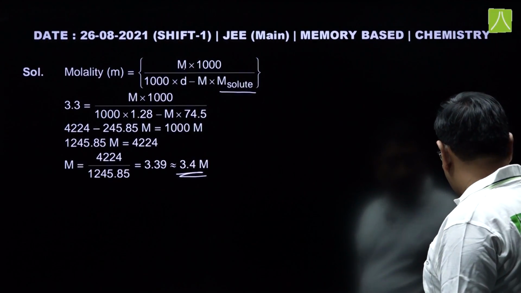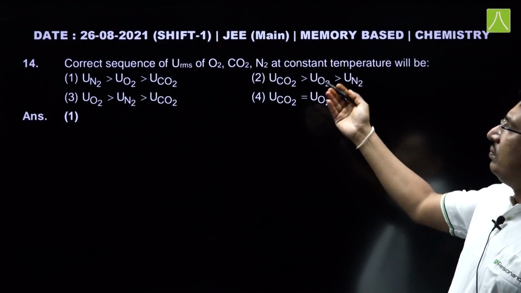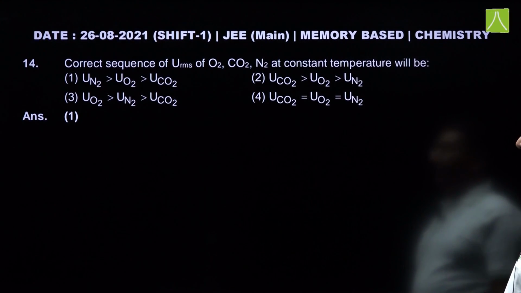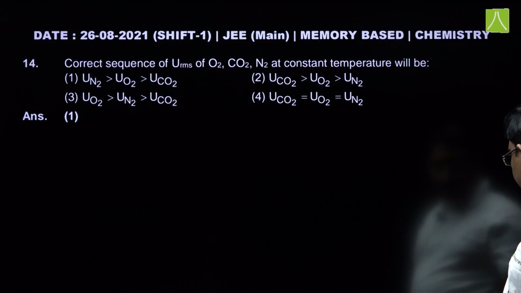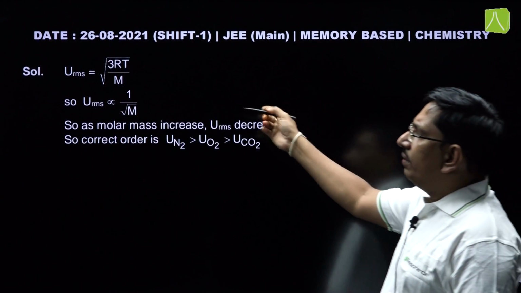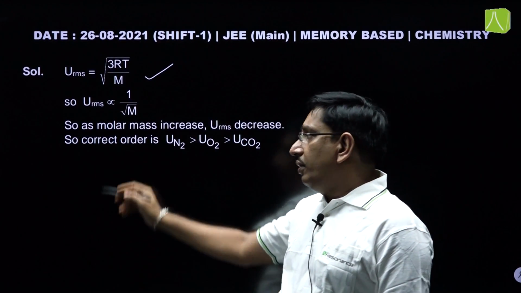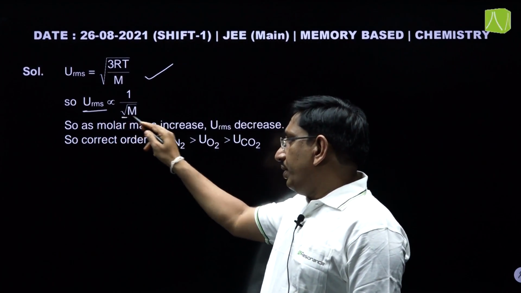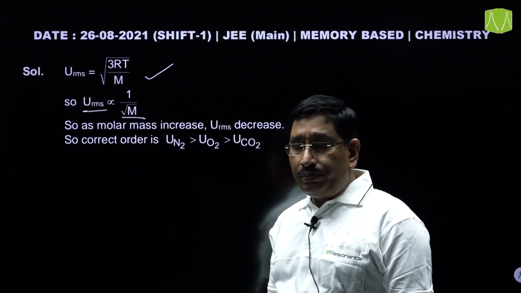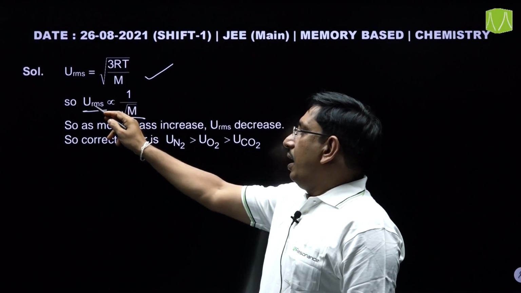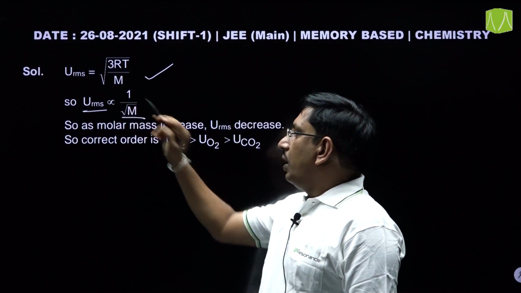ठीक है बच्चों. Next one, correct sequence of RMS speeds of oxygen, carbon dioxide and nitrogen at constant temperature will be. इसमें RMS speed का formula root over 3RT by M, and you can observe this RMS speed is inversely proportional to root over M. Now, the RMS speed depends on molar mass.